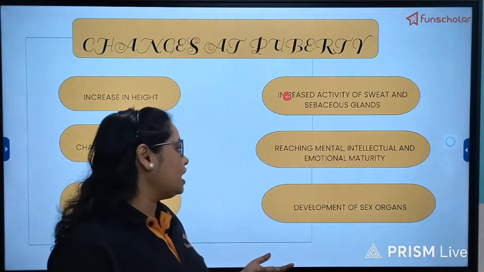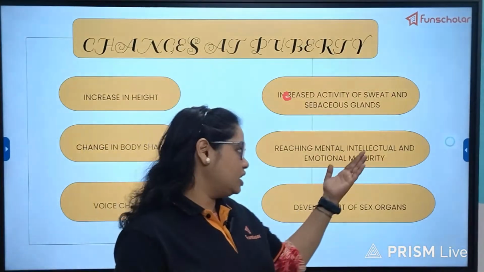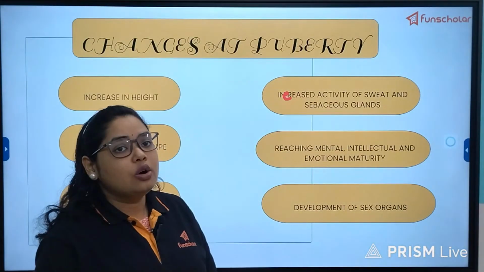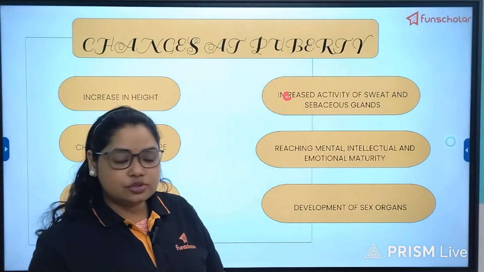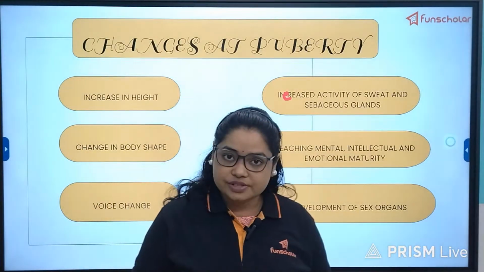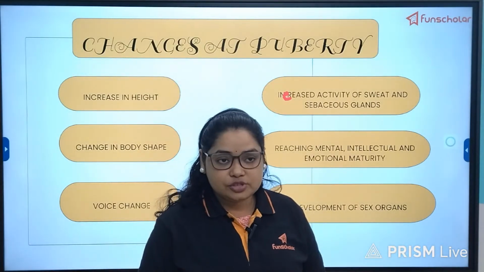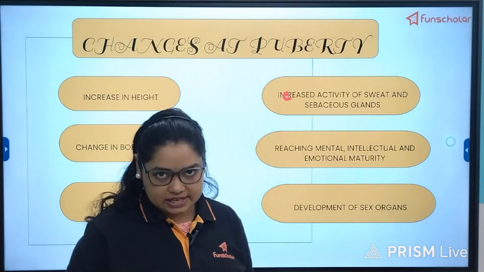So that is the time when we reach emotional intellectual maturity, and we know which are the times when we can express ourselves, our sorrow, our joy, and which are the times when we need to keep silent.